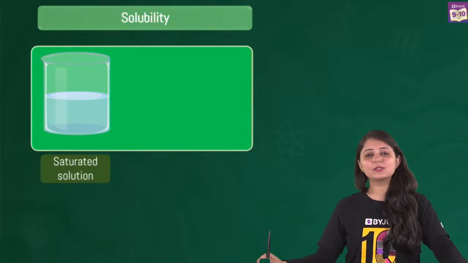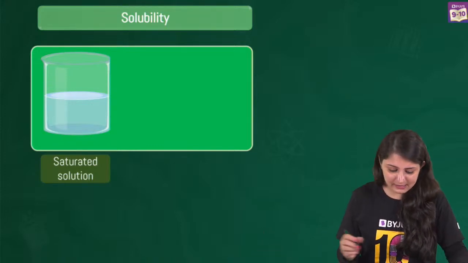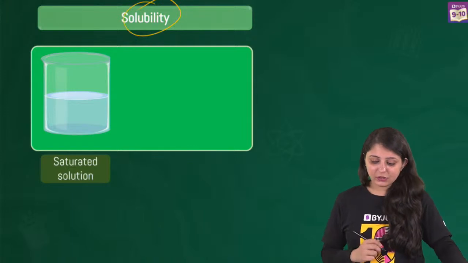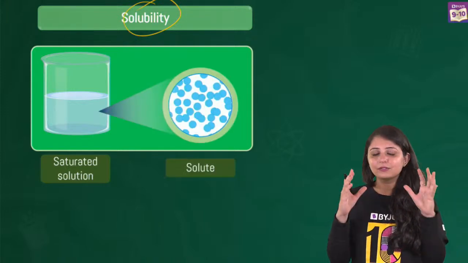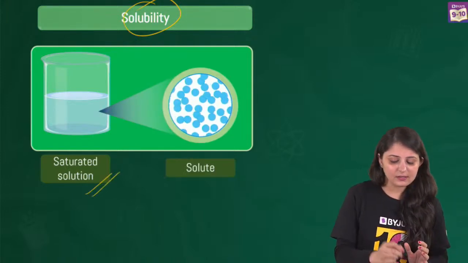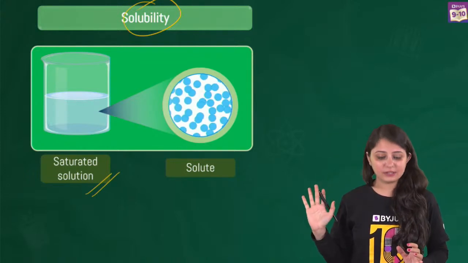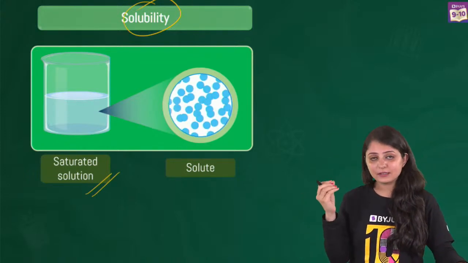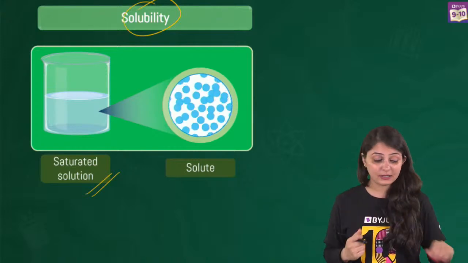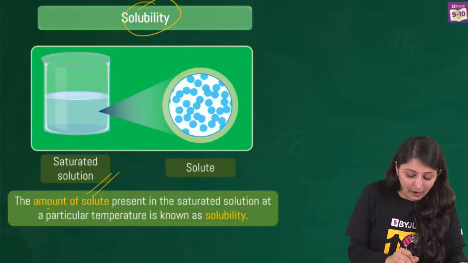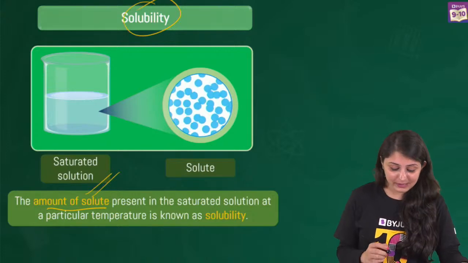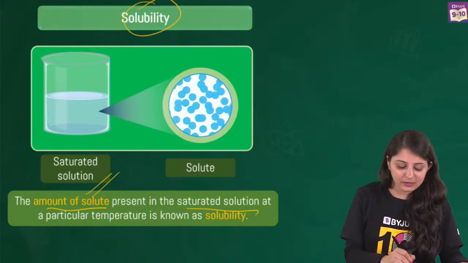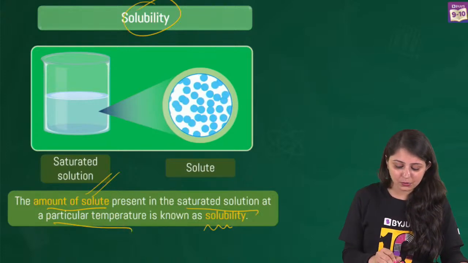Alright, now this brings us to a very important term, that is solubility. To understand this, just keep in mind that we're talking about a saturated solution. You can see the solute particles, a certain amount of solute particles that it can take, right? Now the amount of those solute particles which are present in the saturated solution at a particular temperature is known as solubility.